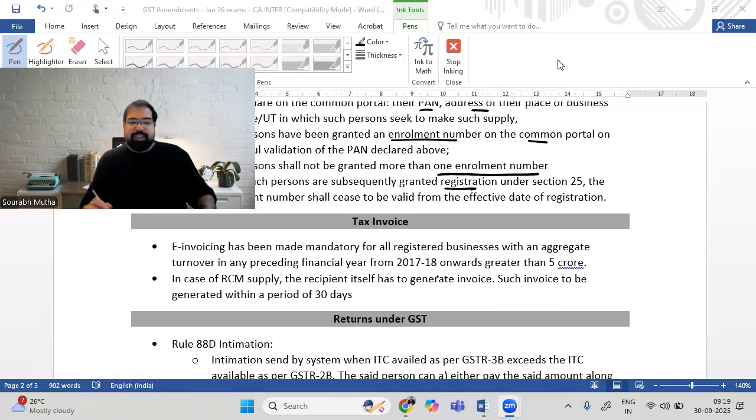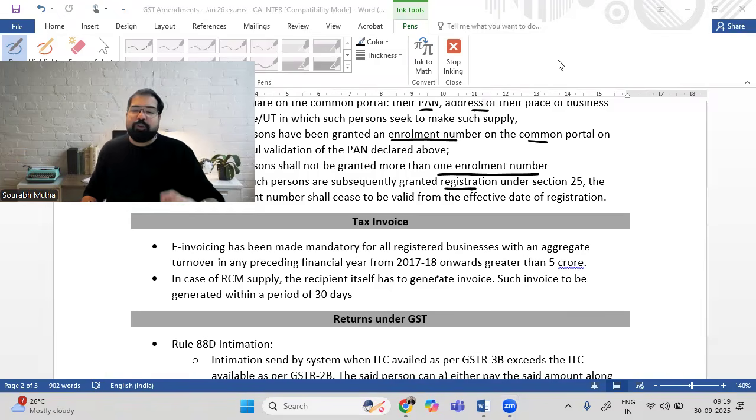The next chapter is tax invoice, guys. If you go and buy something, example, if you go and buy a new mobile, iPhone 17 Pro Max, will the shopkeeper give you an invoice? Of course, they will give you an invoice. And if you're using it for business purpose, that is the invoice based on which you can also take credit. That invoice also has to be uploaded on the GSTR1 portal.